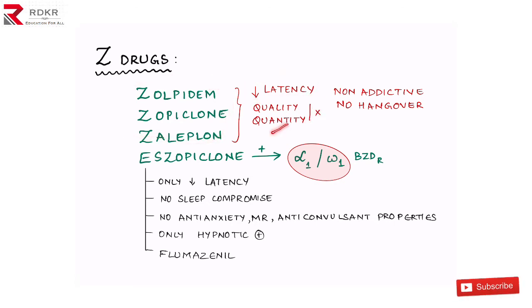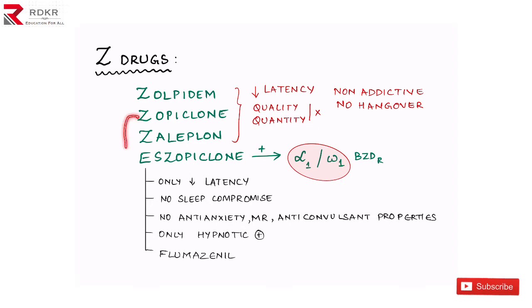There is sufficient quantity and good quality of sleep. And they are non-addictive and there is no hangover with these drugs. In the earlier slide, regarding the side effects of benzodiazepines, there was a hangover due to long action and active metabolites, and there is even some addiction too, right? To some extent the patient becomes addicted to benzodiazepines.